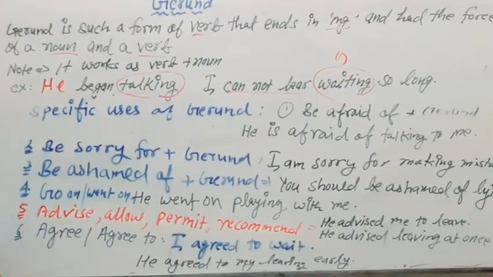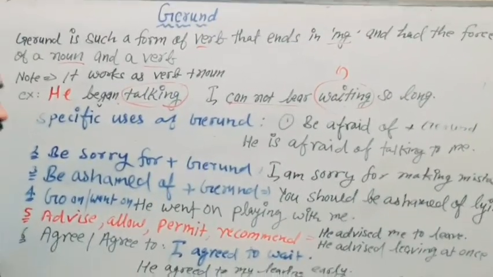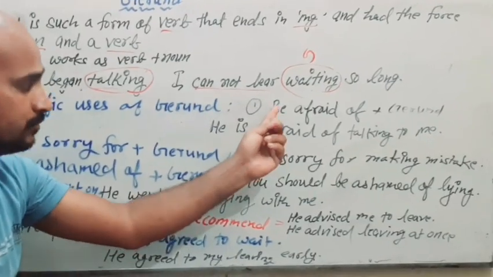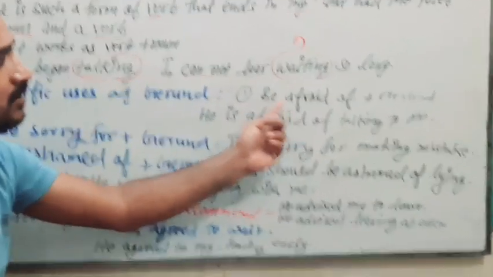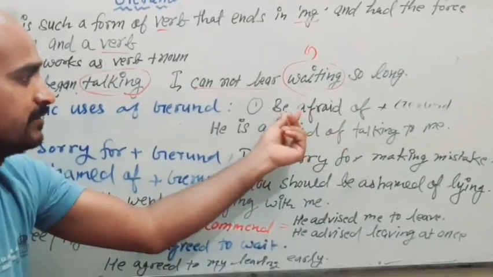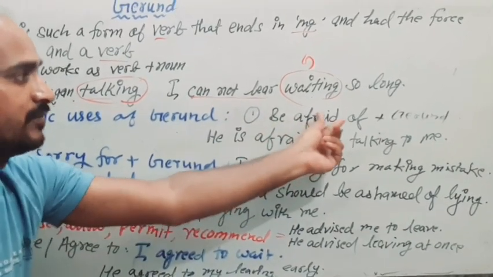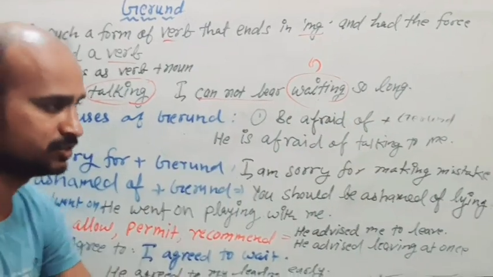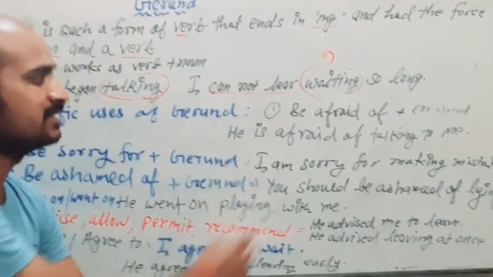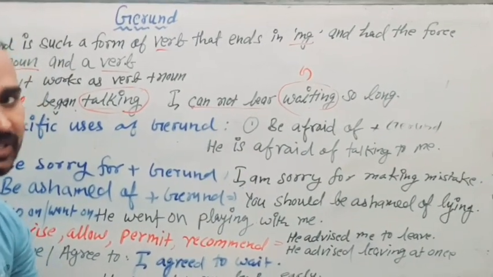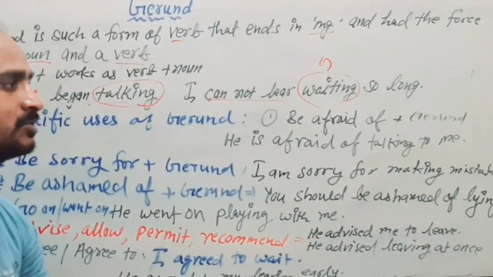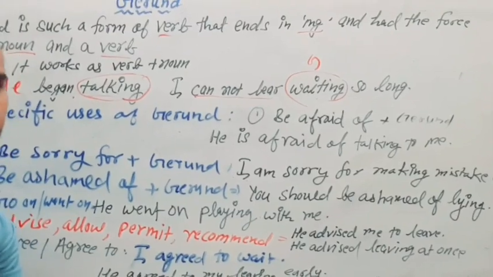Okay, now let's have some specific uses of gerund. We use gerund with the be form of the verb, which is is, am, are, then afraid of. Means if there is be afraid of, means is, am, are afraid of, then we use gerund. For example, he is afraid of talking to me. We can have another example also. He is afraid of going to school.